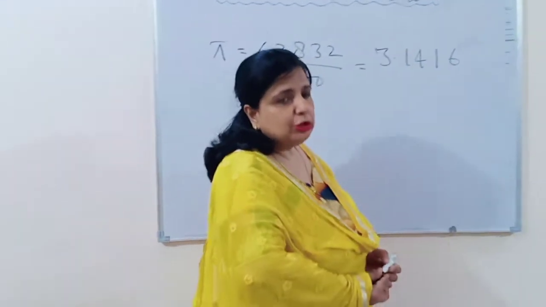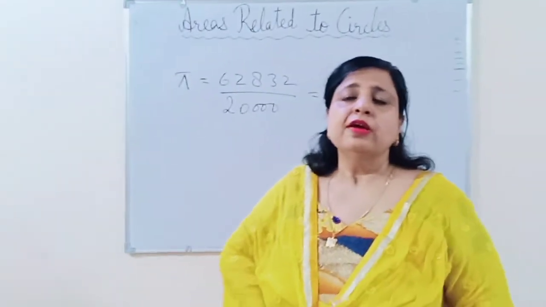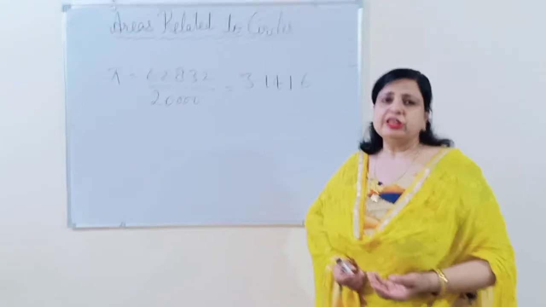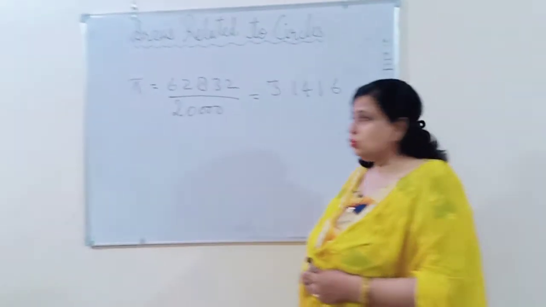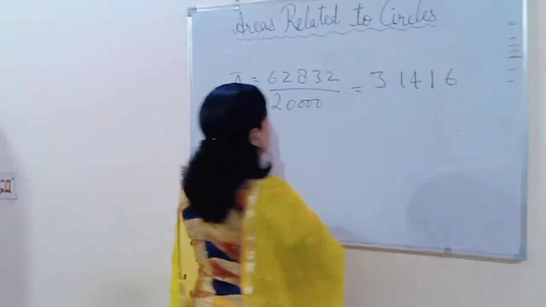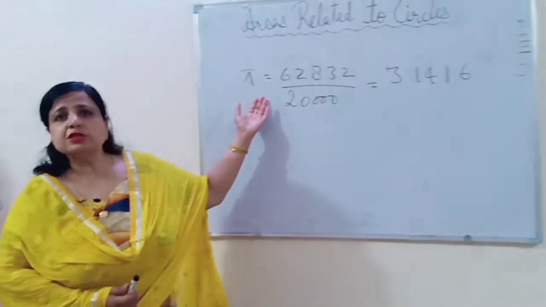Ramanujan's identities helped Indian mathematicians to calculate the value of pi up to millions of places.